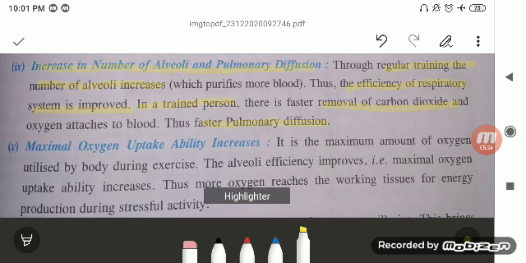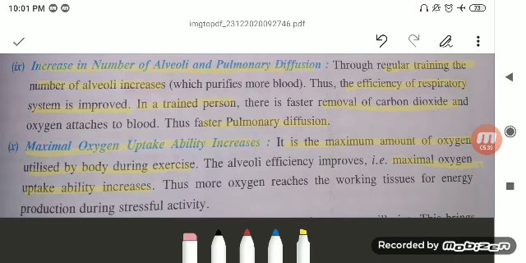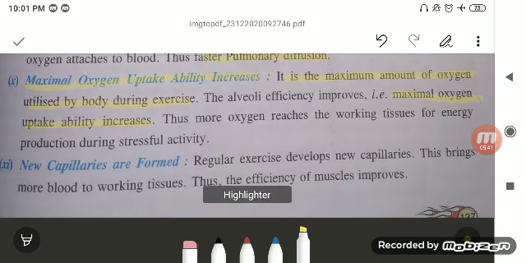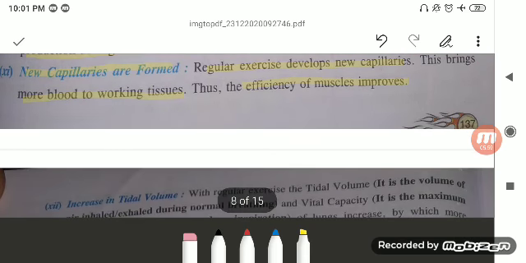Maximal oxygen uptake ability increases. It is the maximum amount of oxygen utilized by the body during exercise. Alveoli efficiency improves, and maximal oxygen uptake ability increases. Thus, more oxygen reaches the working tissue for energy production during stressful activities. New capillaries are also formed. Regular exercise develops new capillaries. This brings more blood to the working tissue, and thus the efficiency of the muscle improves.